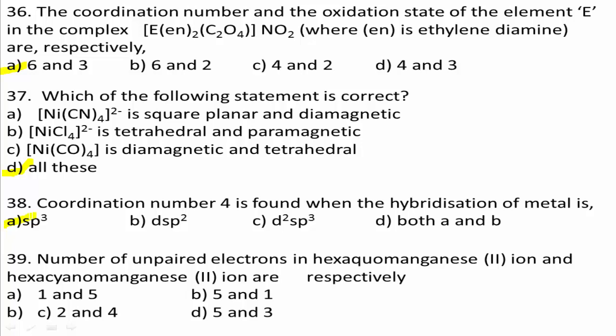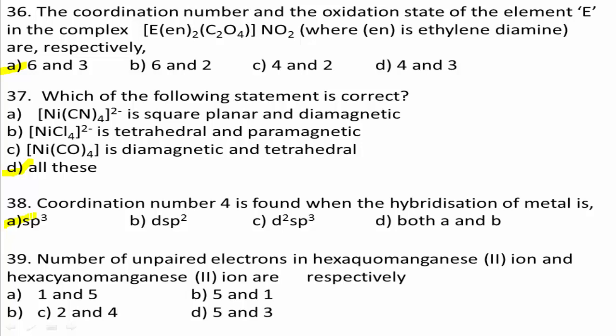Therefore, the number of unpaired electrons here is 5. In the presence of the hexacyano ion [Mn(CN)6]4-, when we write the electronic configuration with respect to orbitals, the 3d orbitals are paired and two d orbitals are vacant, and the 4s and 4p orbitals remain empty. The number of unpaired electrons is 1.